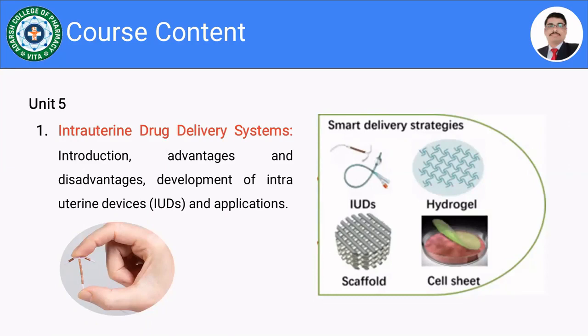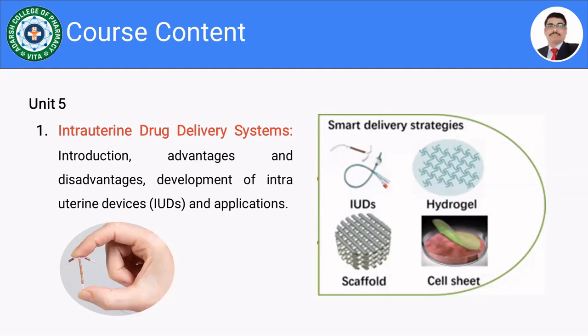Let us see. It's the intrauterine drug delivery system. Yes, all these are the IUDs, and all these are widely used. And maybe you are aware, here I have shown the figure, that is a copper T. It is T shaped, isn't it? And it contains the copper, and it releases the copper continuously for a long period of time. So that is considered to be the intrauterine drug delivery system.